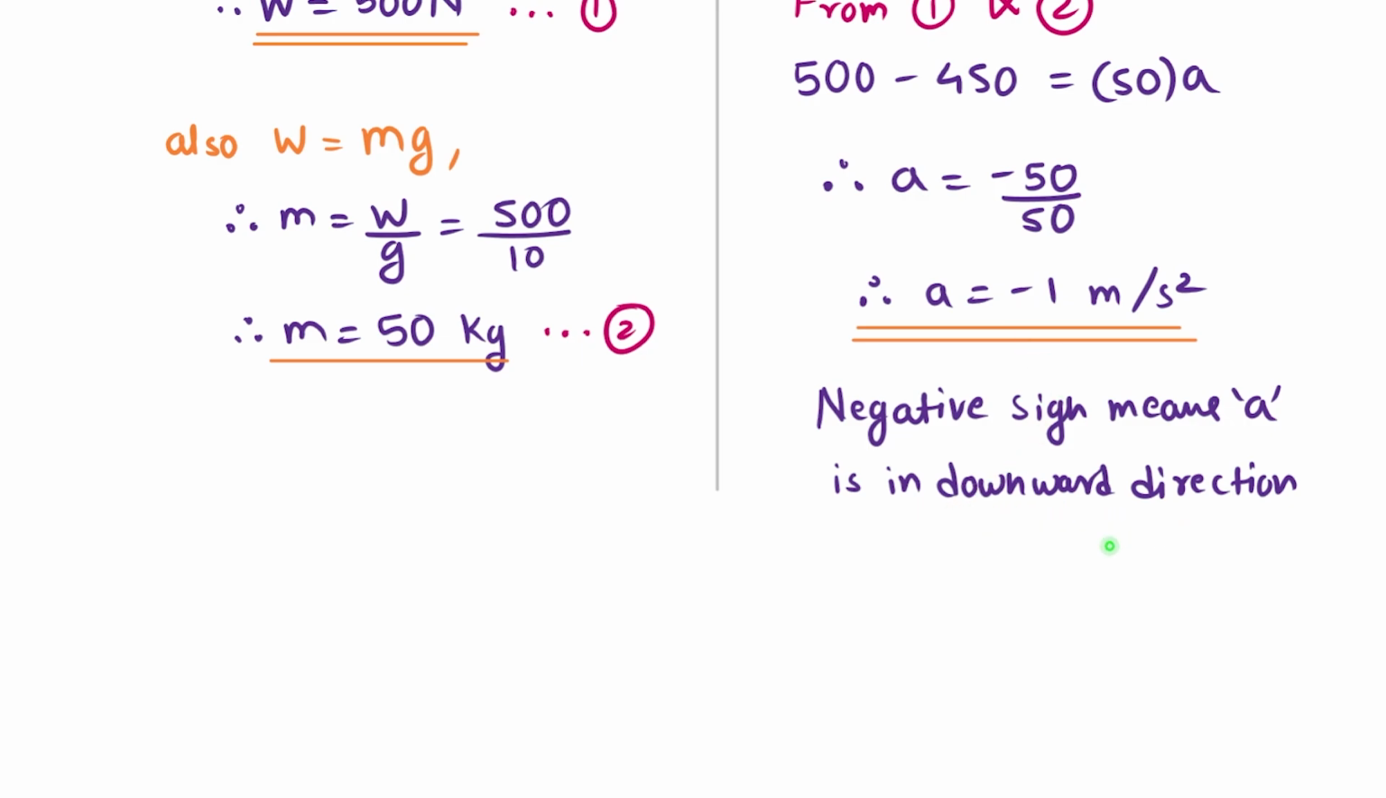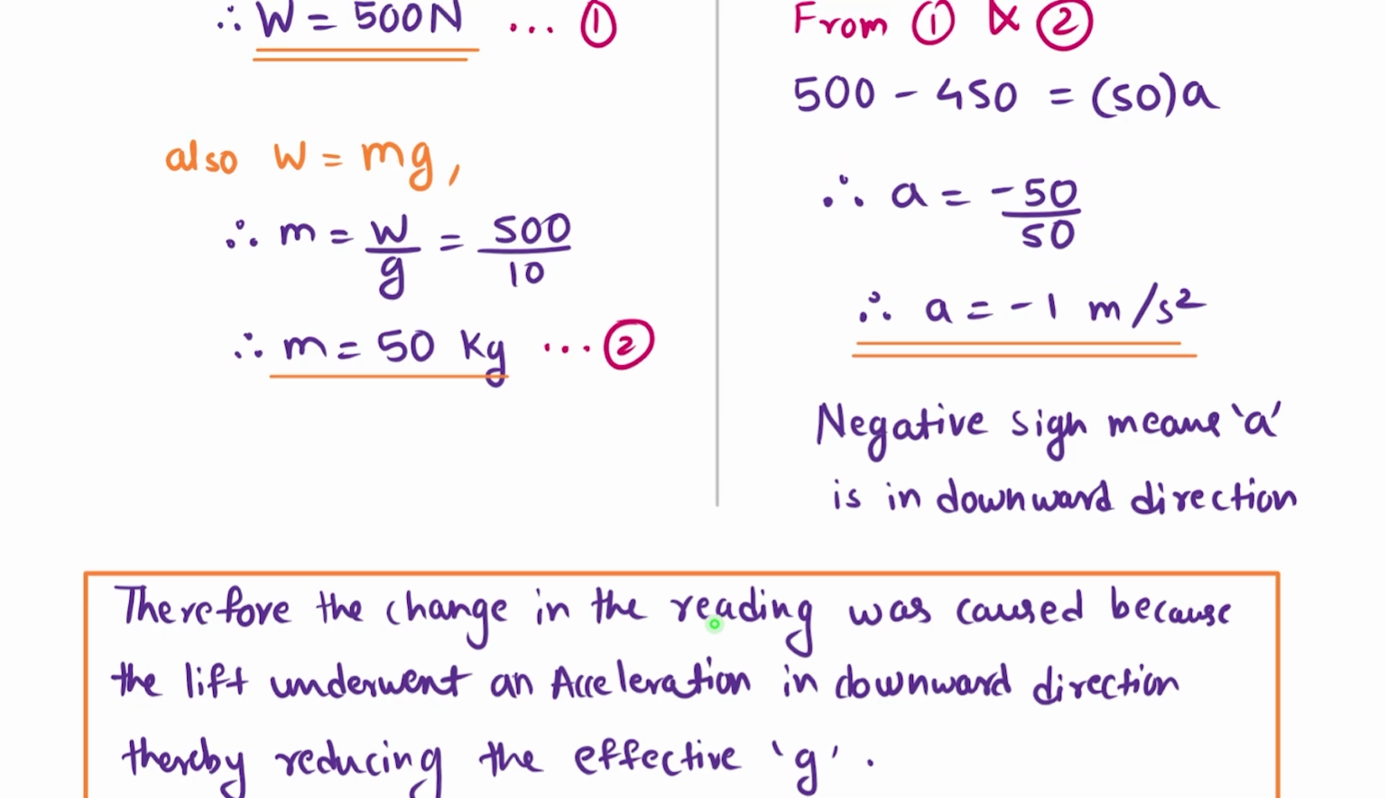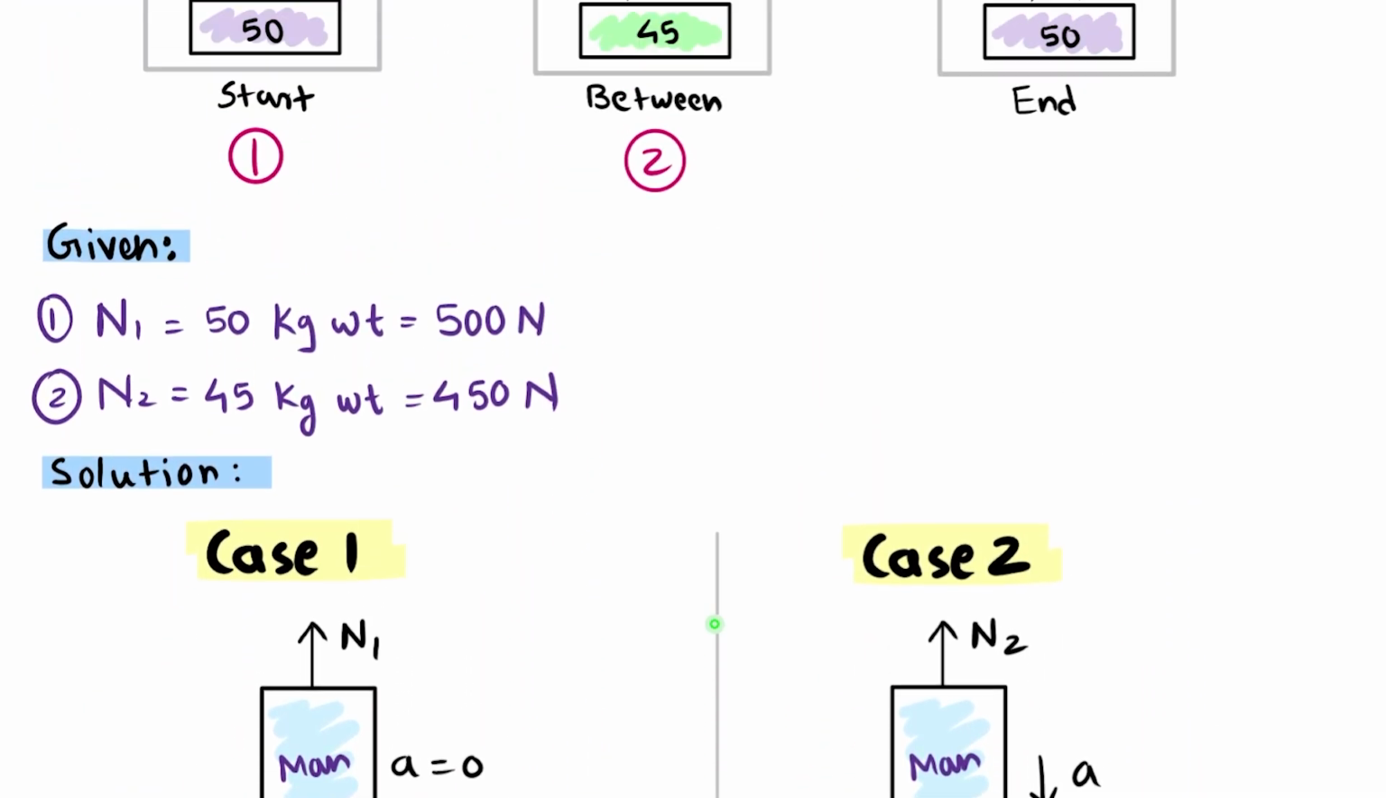Because of this acceleration, the reading of the weight is getting changed, because this downward acceleration is now reducing the effective value of the acceleration due to gravity, and hence its effect is seen in the form of a change in reading. So this was the numerical explanation for this particular sum.